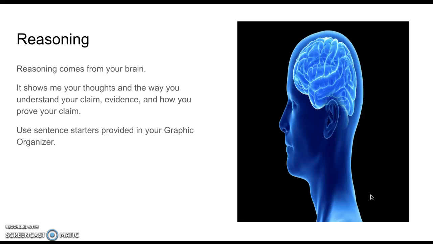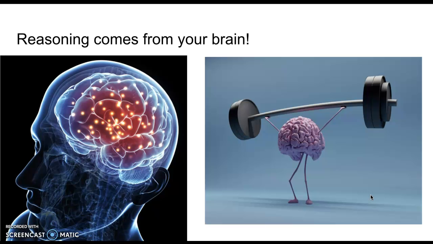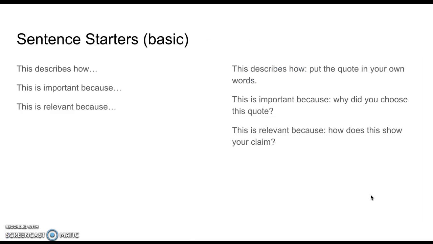Okay? Remember, reasoning comes from your brain. It shows your thoughts and the way you can understand your claim, evidence, and how you prove your claim. So you're going to want to use the sentence starters provided in the graphic organizer. You can get those from the front of the classroom from me. Again, reasoning comes from your brain. This is where I want to see you do your heavy lifting and thinking. Some sentence starters for the basics are this describes how, this is important because, this is relevant because. So remember, this describes how, put the quote in your own words. This is important because, why did you choose this quote? This is relevant because, how does this show your claim?